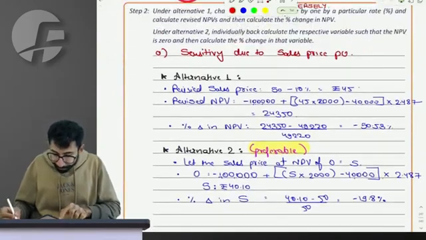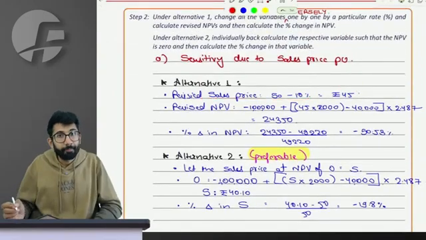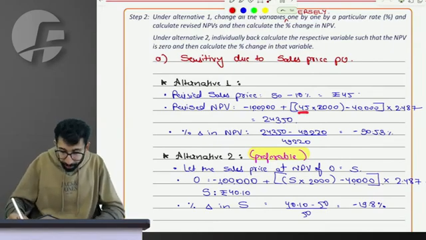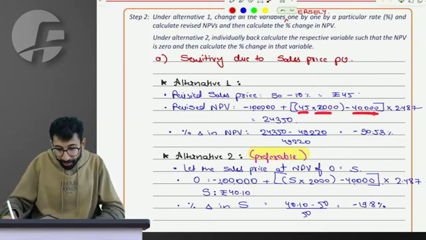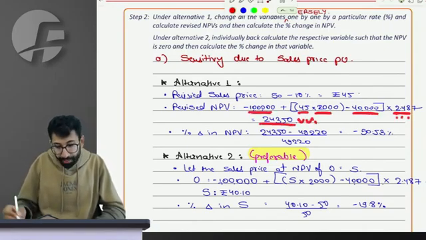For example, sales price with a 10% adverse change is 45 rupees. So let's calculate NPV: 45 into 2000 quantity minus 40,000 cost, into the annuity factor, minus the initial cost of 1 lakh rupees, gives me NPV of 24,330.